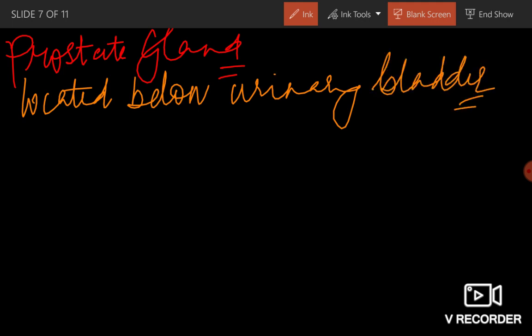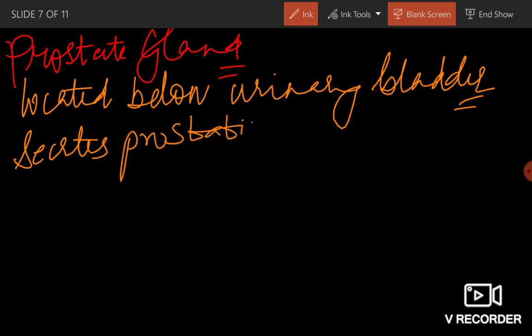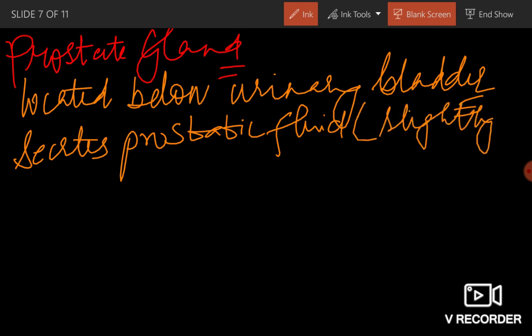It secretes prostatic fluid, which is slightly alkaline.